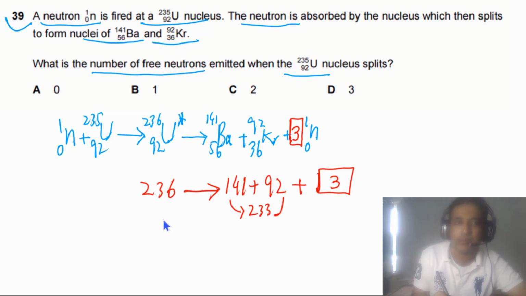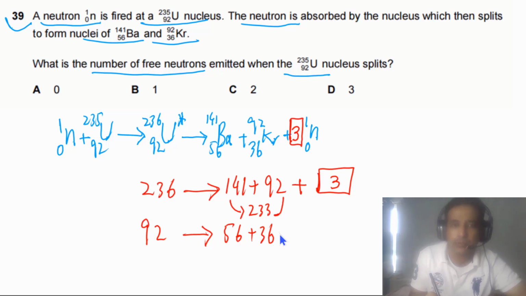We can also look at atomic number. We have 92. So 92, here we have 56 and here we have 36. And the sum of these two, plus the neutron has no atomic number, means it has no charge, 0. The sum of these two is equal to 92. It simply means that the number of protons is 92. So we have 56 here, we have 36 here, so no proton here. So this one has to be the neutron. So 3 neutrons are emitted in this process.